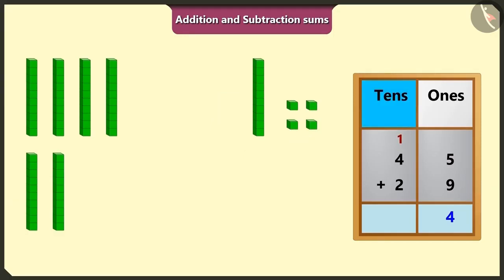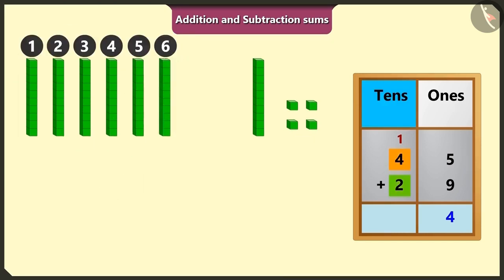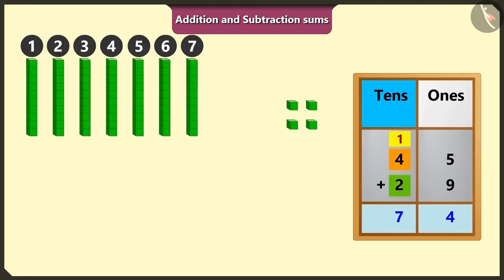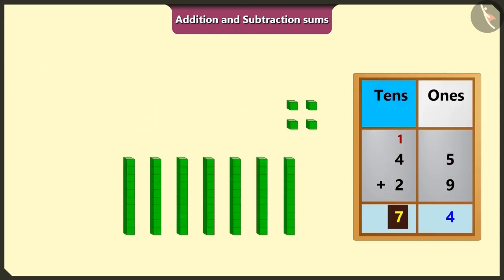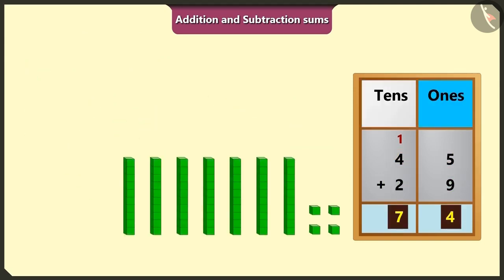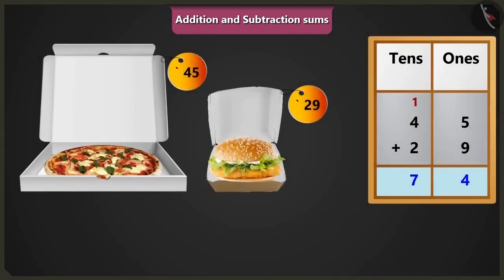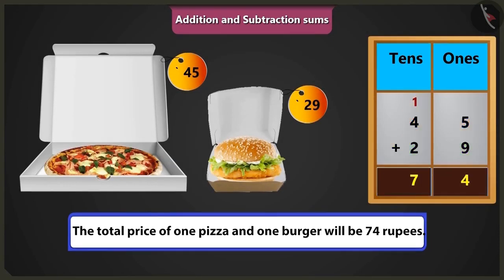Now, if we add 2 tens to the bigger number, 4 tens in the box of tens, it will be 6 tens, and if we add the 1 ten carry over to 6 tens, then it will be 7 tens. So in this way, if we add 29 rupees to 45 rupees, it will be 7 tens and 4 ones, means 74 rupees. So the total price of 1 pizza and 1 burger will be 74 rupees.